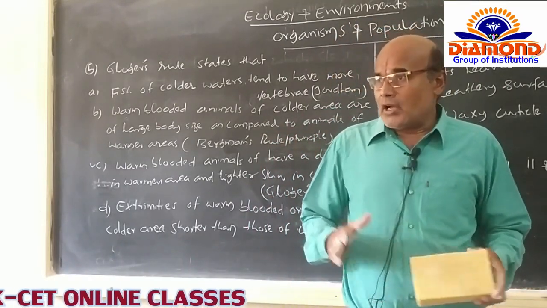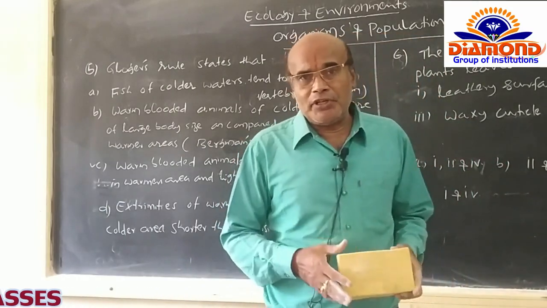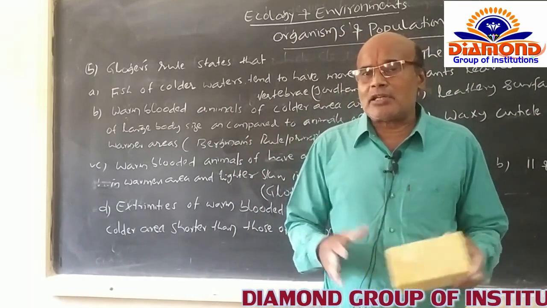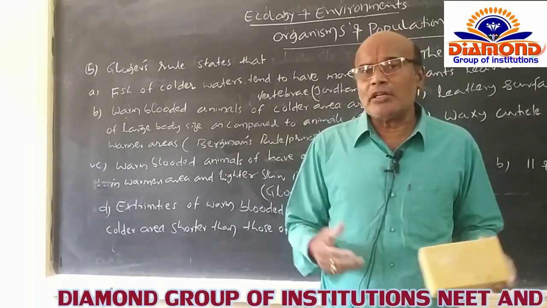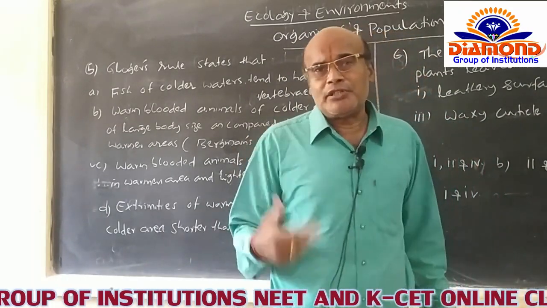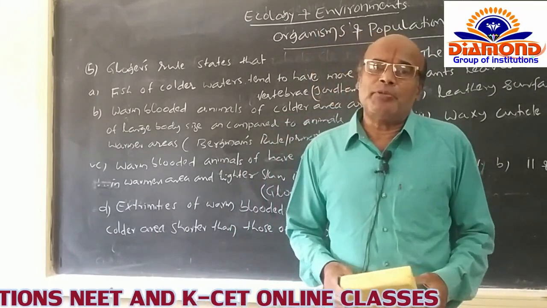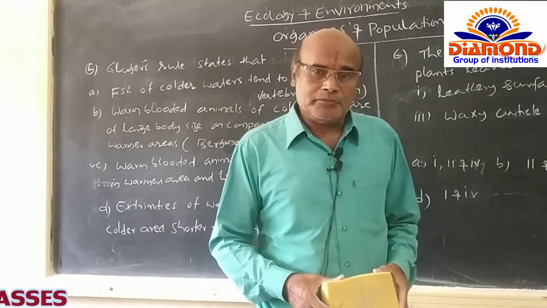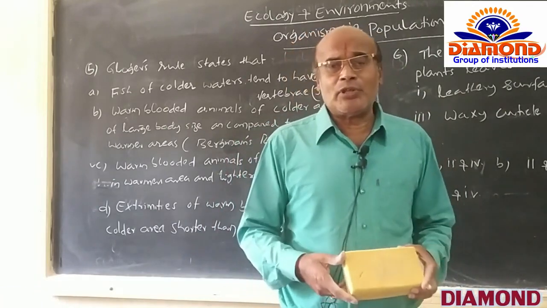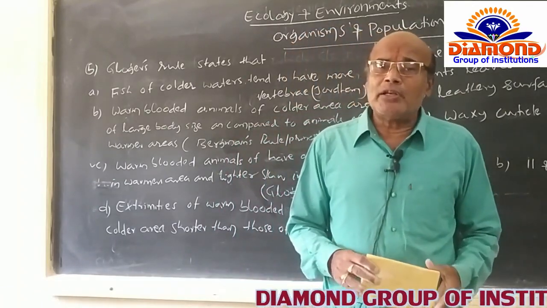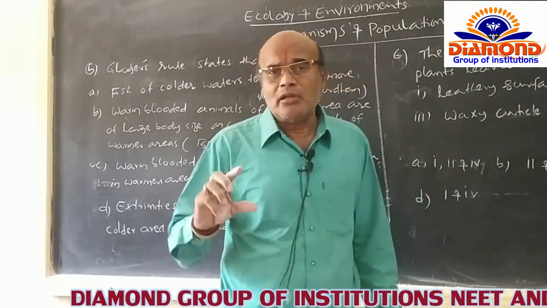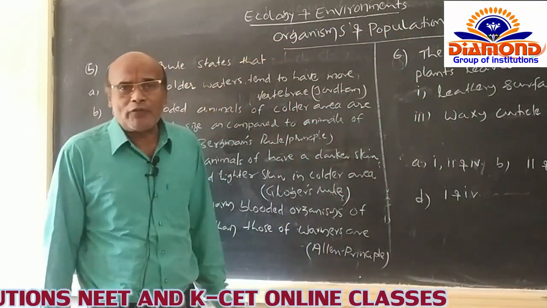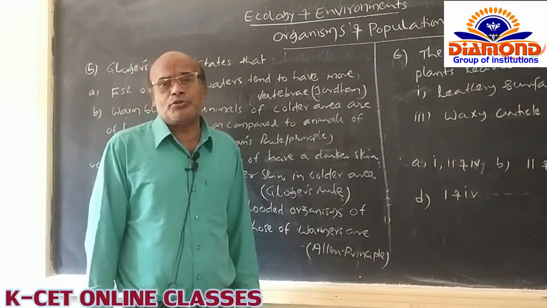In warm-blooded organisms living in the colder region, the extremities are small, because if they lose temperature from the body to the environment, they are unable to regenerate it. In warm-blooded organisms of the warmer region, the extremities are a little larger, because during summer they have to lose body temperature to the environment.